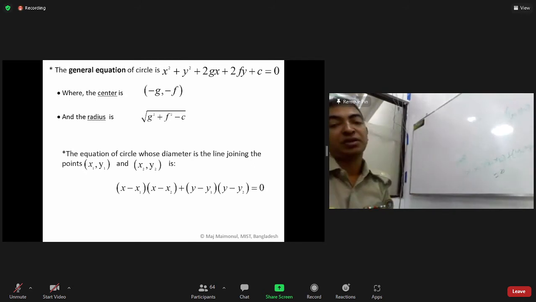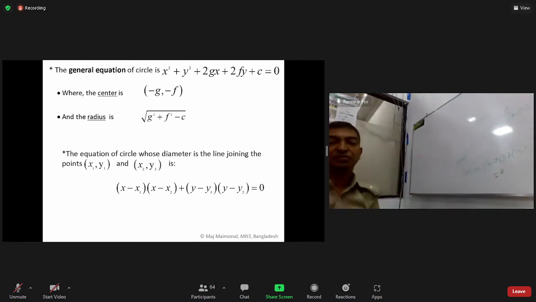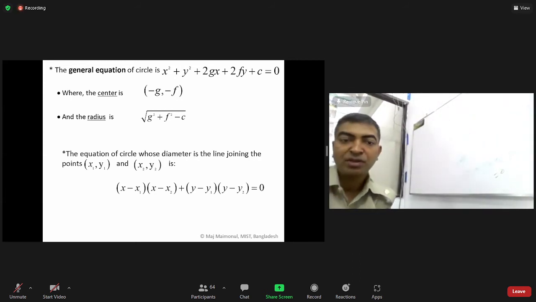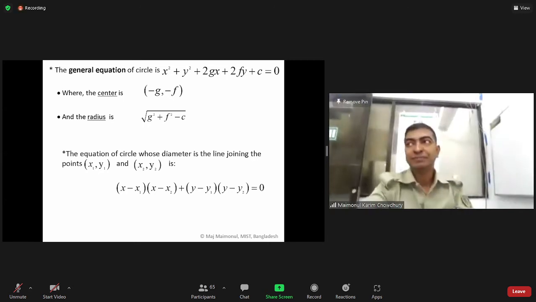So this is the required equation of the circle whose diameter is joining the two points. Any two points will be joined in case of the diameter. So this equation will fulfill the requirements.